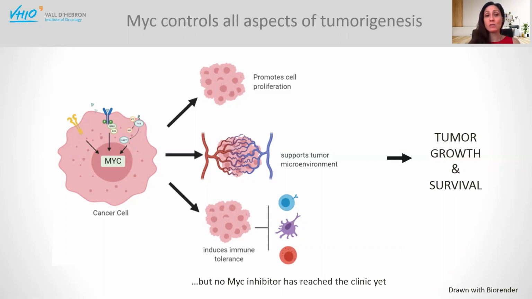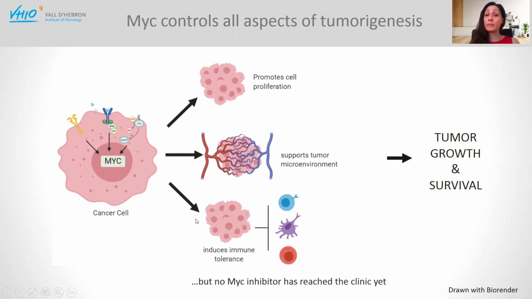Most of the time, it's actually deregulated by upstream oncogenic signals. So these lesions I just mentioned, KRAS, HER2, or PI3 kinase, all funnel through MYC inside the nuclei. MYC is essentially their culprit, their minion, that executes all the transcriptional programs that then lead to tumorigenesis. MYC is a master regulator of all the transcriptional programs that can lead to cell proliferation, to the coordination of the crosstalk with the tumor microenvironment.